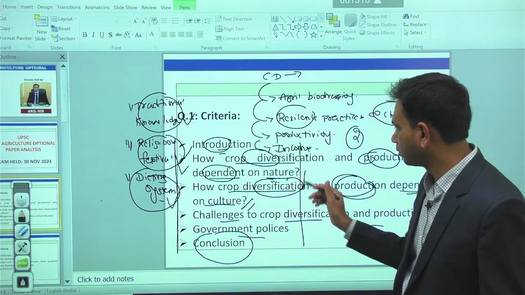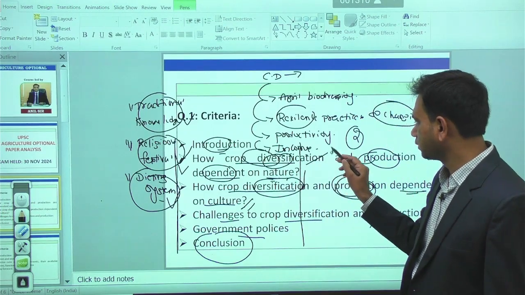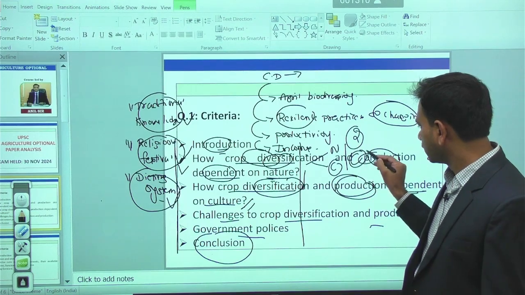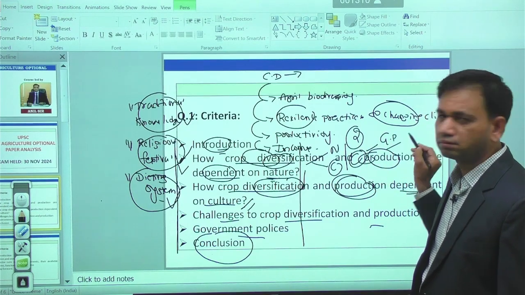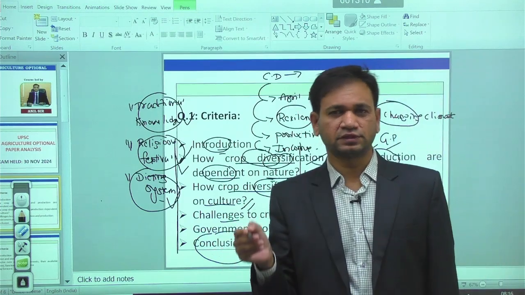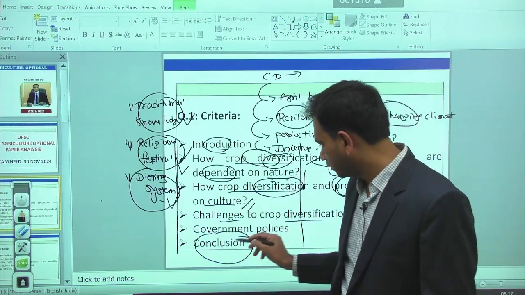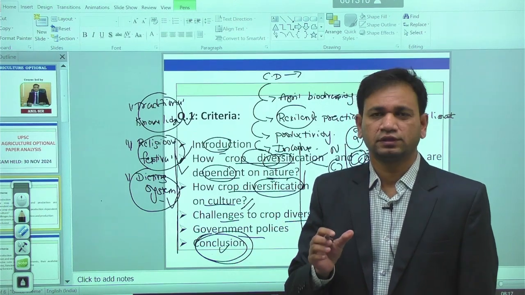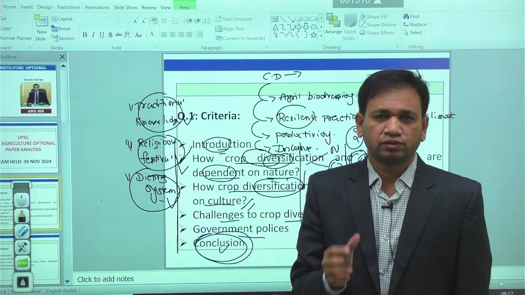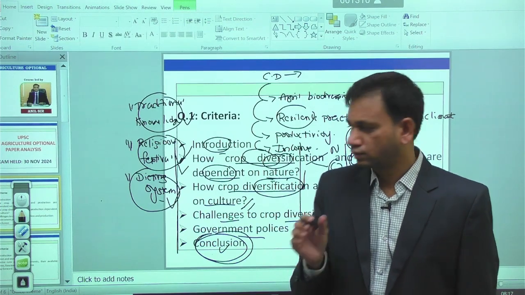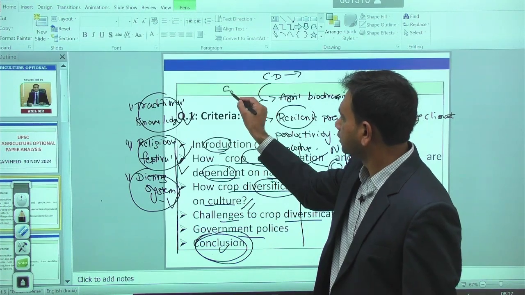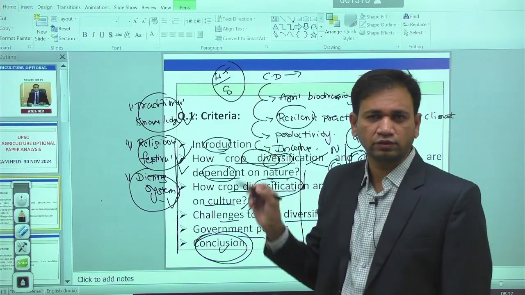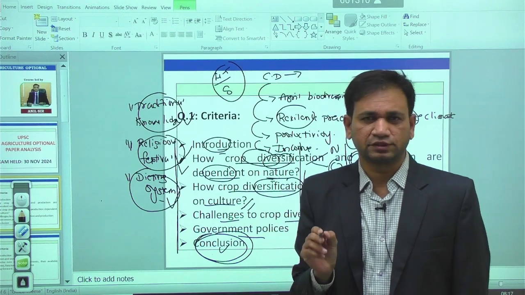It is all about relevance between the crop diversification with respect to the nature, with respect to the culture, but at the same time there are challenges. According to the challenges, we are having some kind of government policies, especially by the state as well as the central government, right? After that, in the second last, we have to give some proper conclusions. So these are the criteria we need to explain in the given 2 pages for the given question. Whenever you explain this, out of the 8 marks, surely we can expect a minimum of 4 or 5 marks here. That is the one we have.